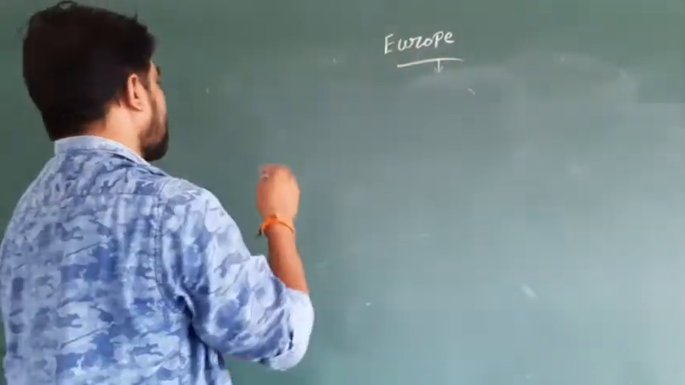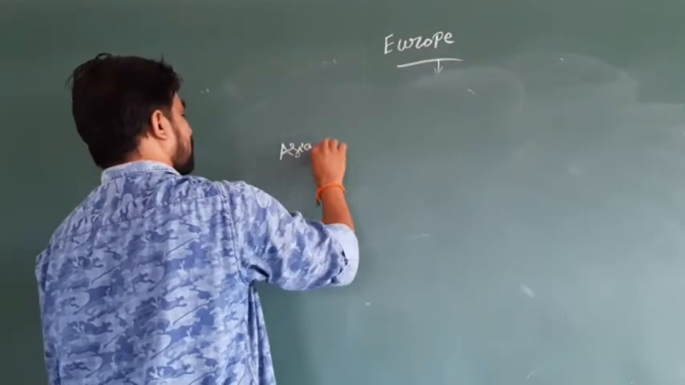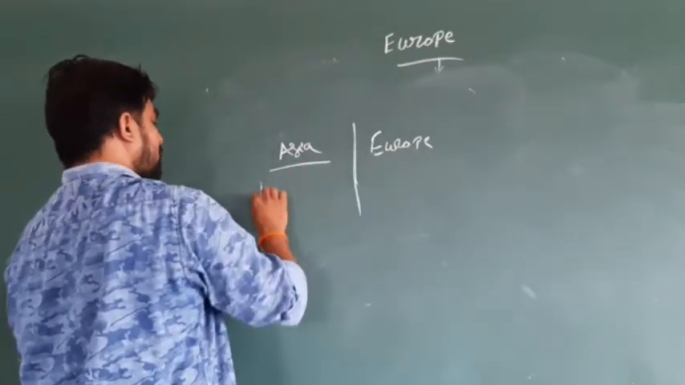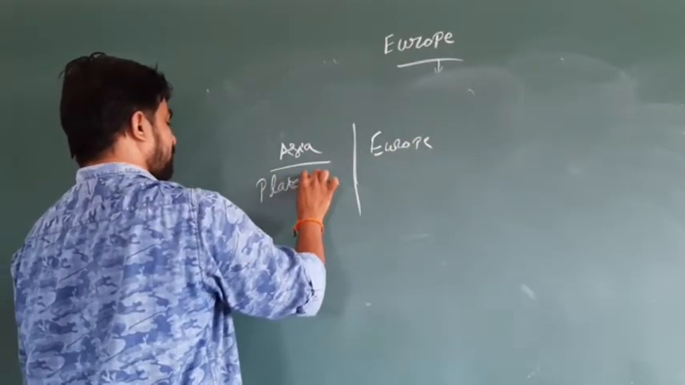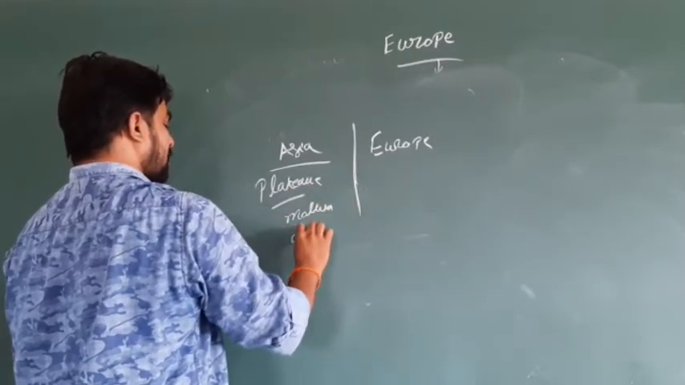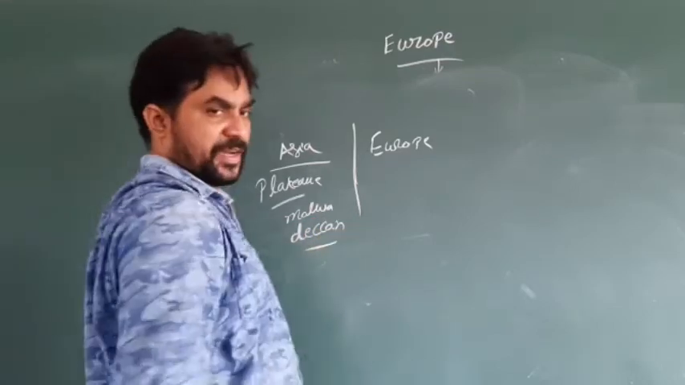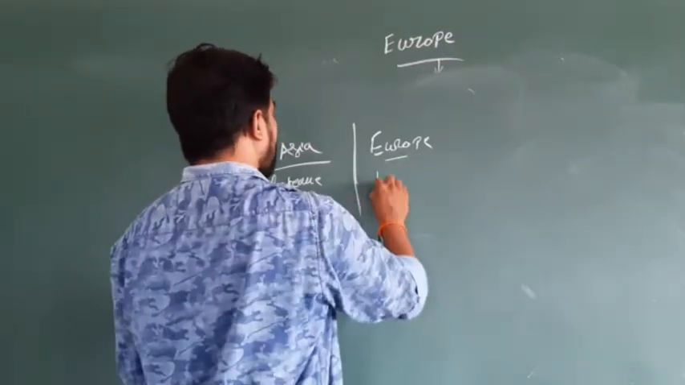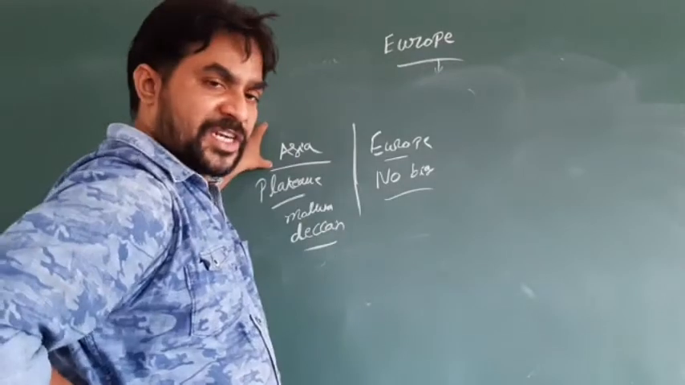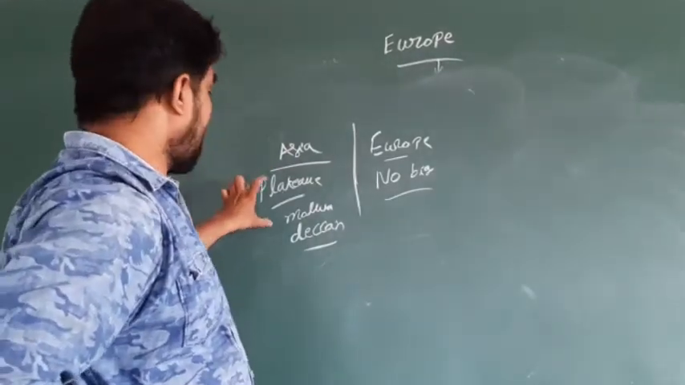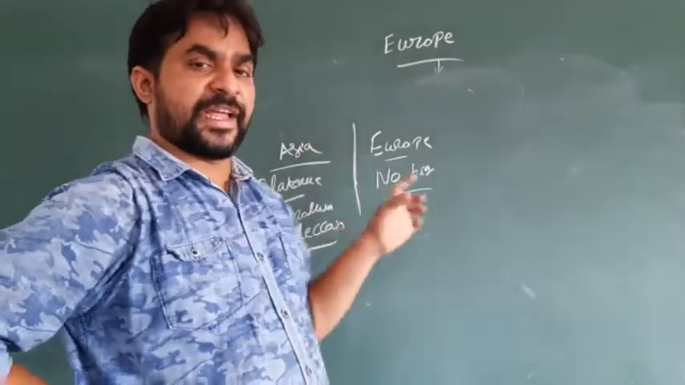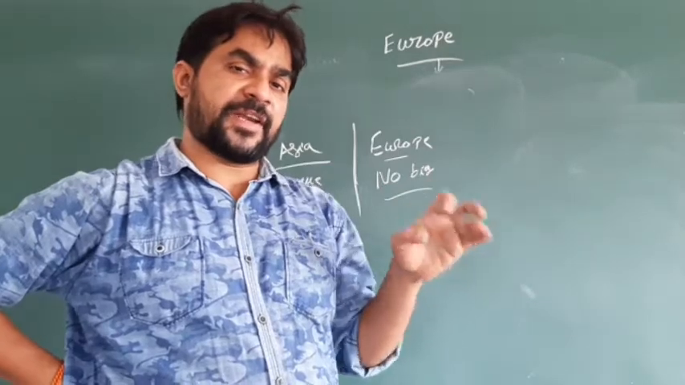If you take Asia as an example, we have more plateaus in the region of India, like the Malwa Plateau and the Deccan Plateau. But in the region of Europe, there are no big plateaus. So in Asia we have big plateaus like Malwa and Deccan, but in Europe, only small plateaus can be located.